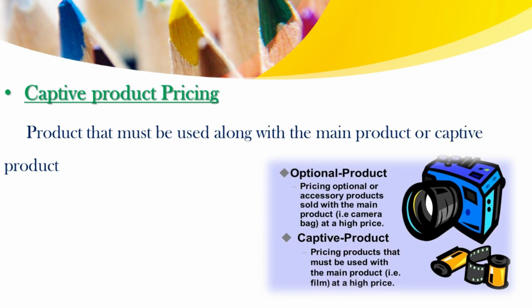Next is captive product pricing. It refers to the products that must be used along with the main product or captive product. The main products are sold at a low price while the captive products are sold at a higher price.